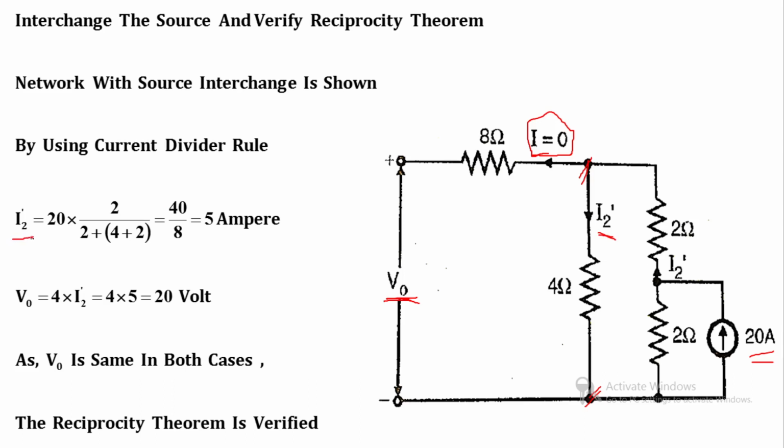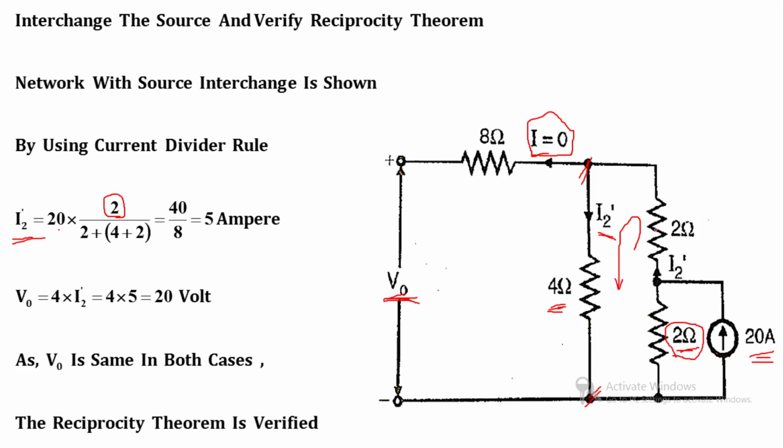So again, I2 dash is equal to total current, which is equal to 20 ampere, multiplied by the resistance which is opposite to that particular resistance. So I can say that the parallel resistance of this 4 ohm resistance is 2 ohm, because this branch is open. So these two resistances are in series. So the parallel resistance of this 4 ohm resistance is 2 ohm. So 2 divided by the number of branches which are parallel to each other.